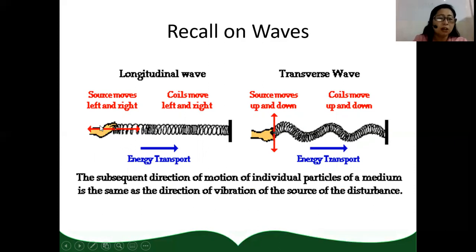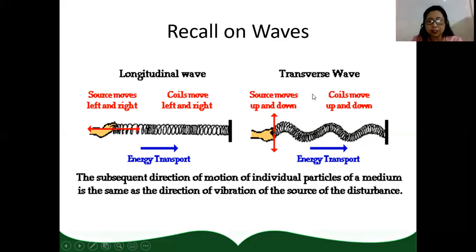So the coils move left, right, to produce a longitudinal wave. You will see that as the spring or the coils move left and right, energy is transmitted.